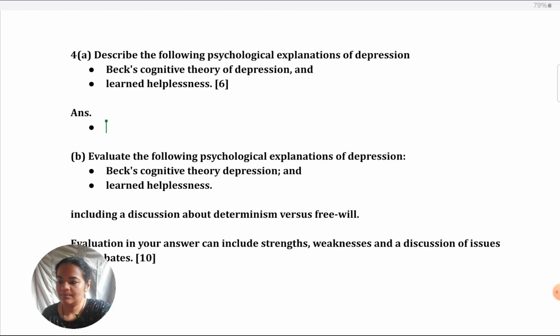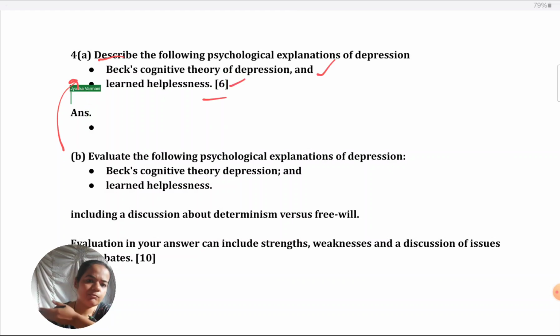First thing is the command term is describe. For the 6 marker, it's always going to be describe, and the 10 marker is always going to be on the same topic for which the 6 marker is there. Two topics are given for 6 marks. Earlier, this used to come for 8 marks in the previous syllabus. I hope you're not referring to those question papers. Please don't. So the 6 markers, 3 marks for each.